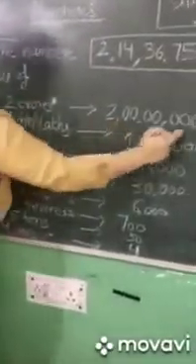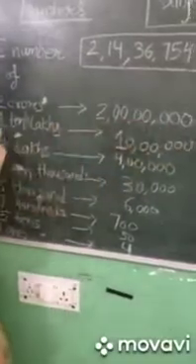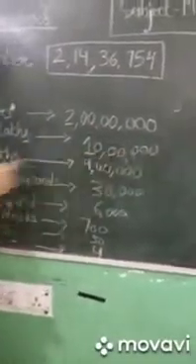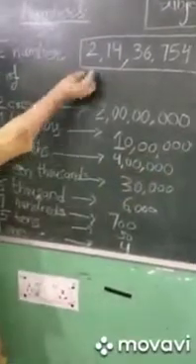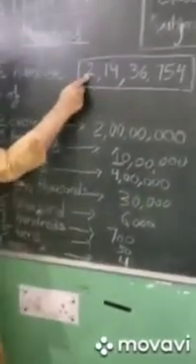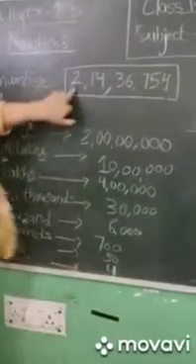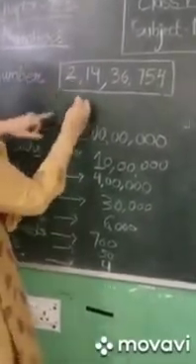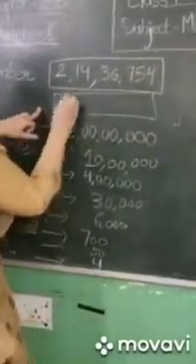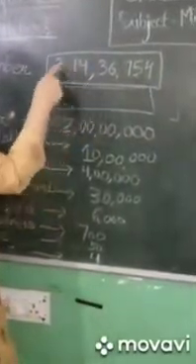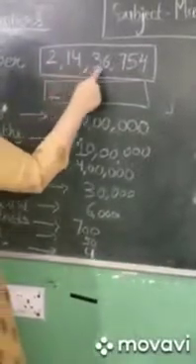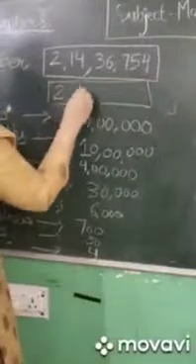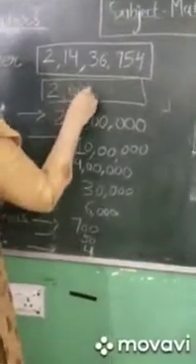So how can you write 2 crore? We can write it like this. 10 lakh can be written like this. 4 lakh is written like this. If somebody asks you the place value of 2 in this number, you simply write 2 and put the zeros after this 2. How many digits are in the number? 1, 2, 3, 4, 5, 6, 7. So put 7 zeros.